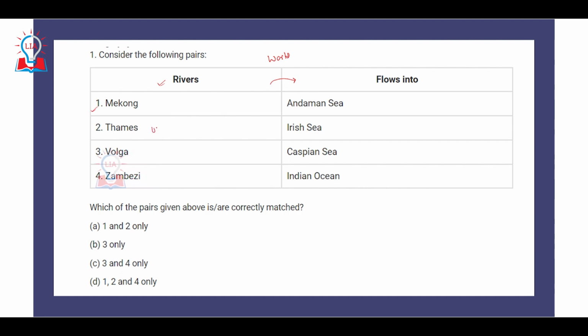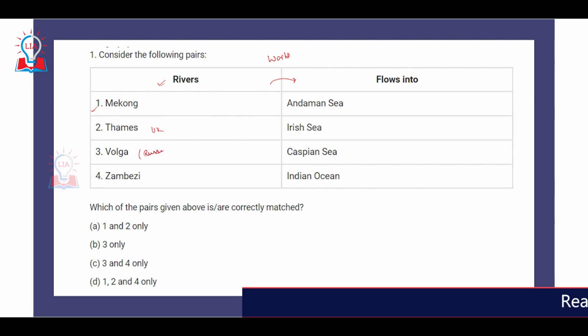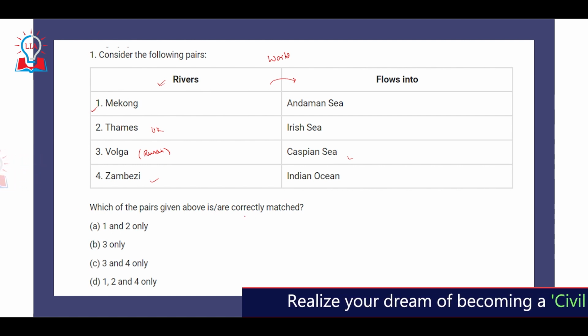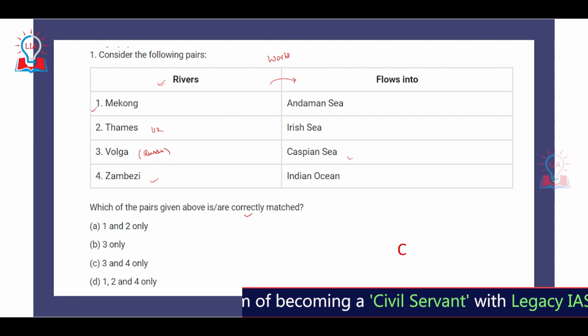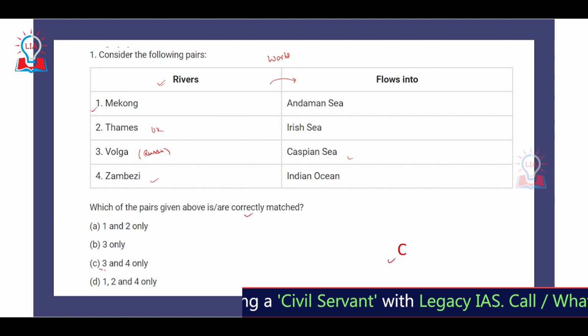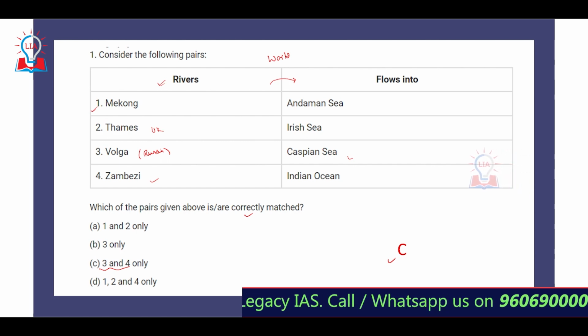The Thames River, that is in the UK, flows into the Irish Sea. The Volga River, one of the most important rivers of Russia, flows into the Caspian Sea, and the Zambezi River flows into the Indian Sea. Which of the given pairs above are correctly matched? In this particular question, the correct answer is C, that is, only the third and fourth pairs are correctly matched. The first, Mekong, and the second, Thames, are incorrect.